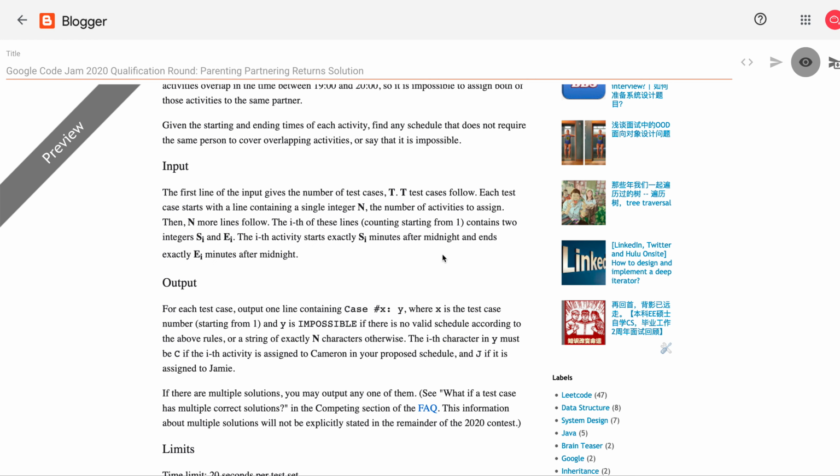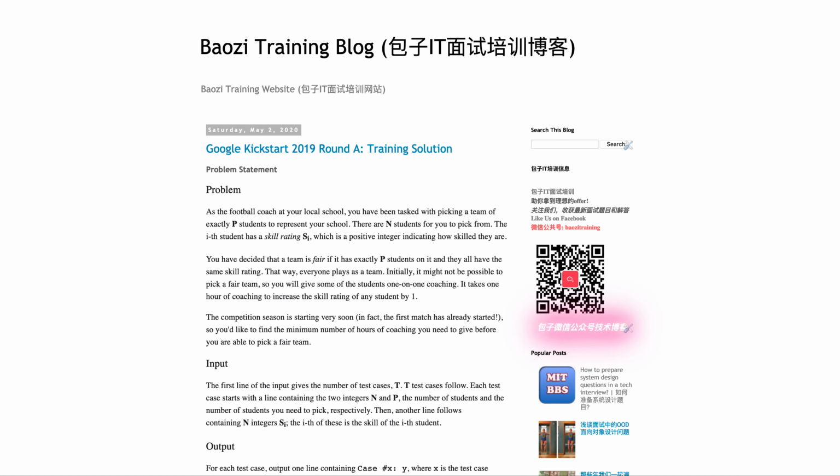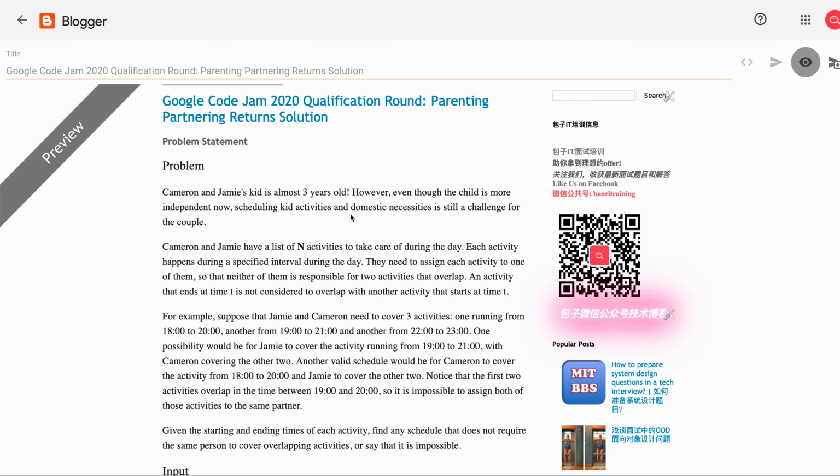All right, so today we're going to continue to talk about the Google Code Jam 2020 qualification round. If you've been following us on these, then the next time you could be in the real round, like Round A, instead of the qualification round. So let's talk about this problem. This problem is called Parenting Partnering Returns.